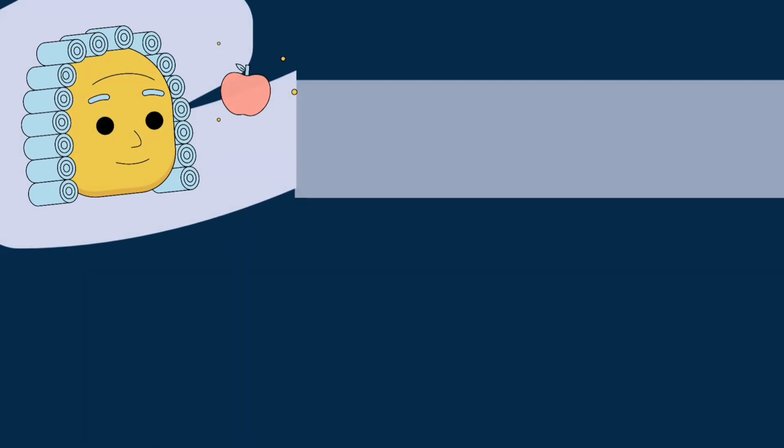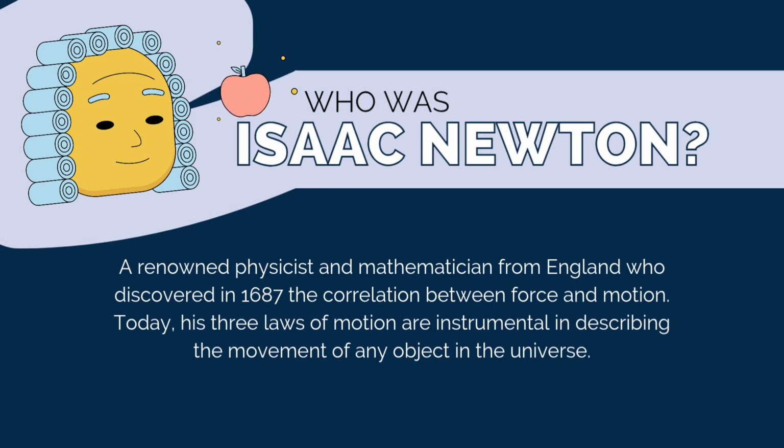Who was Isaac Newton? Just your average 1600s English genius. He saw an apple fall and invented physics. His 3 laws of motion are basically the rule book for everything that moves. Let's break them down without breaking our heads.